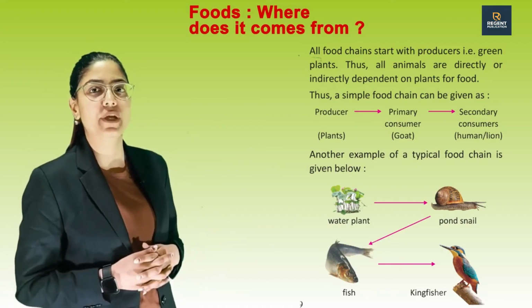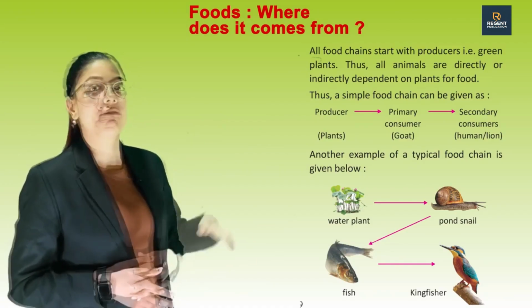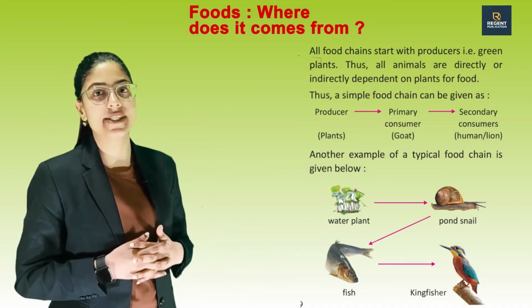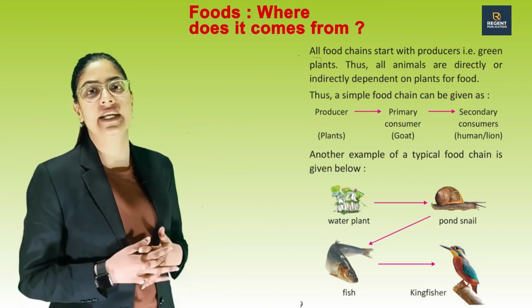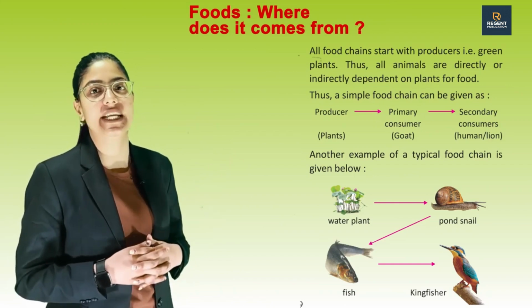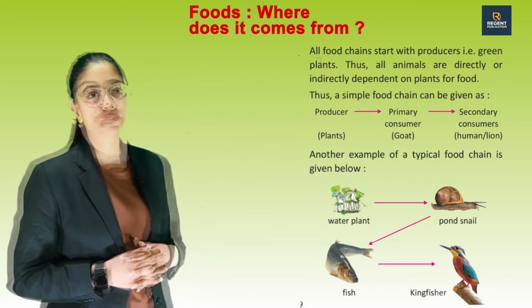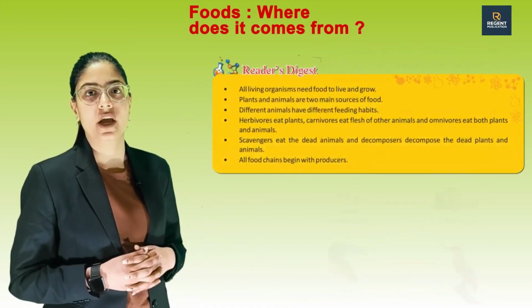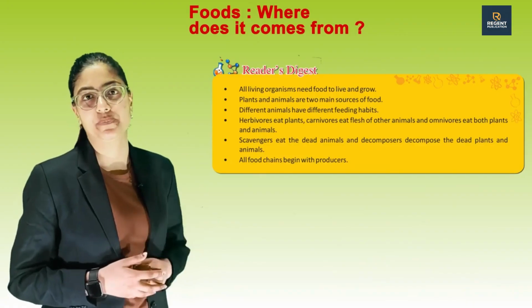Another example of a typical food chain is given below. Water plants are eaten by pond snail, whereas pond snail is eaten by fish and fish is eaten by kingfisher. Okay, we have done the chapter. Now let's revise it quickly.